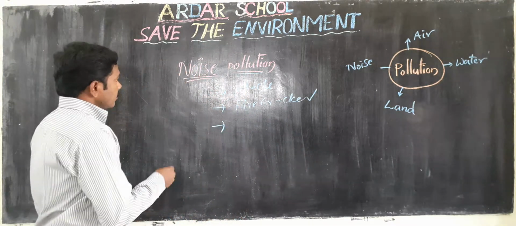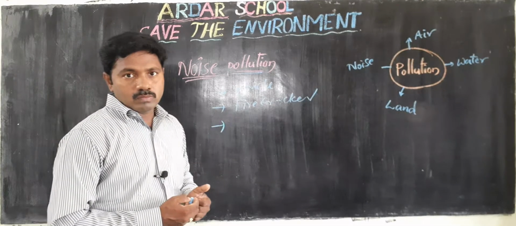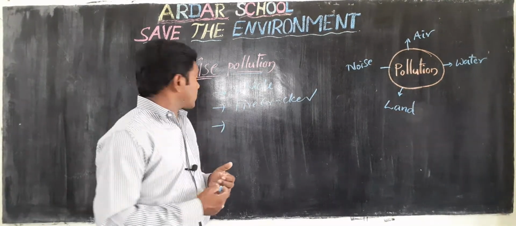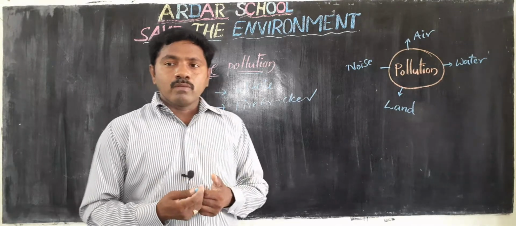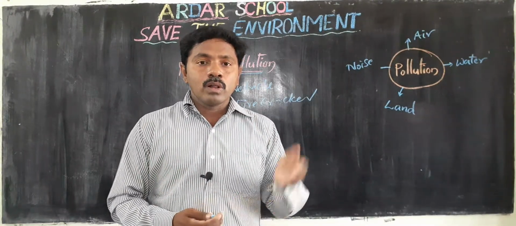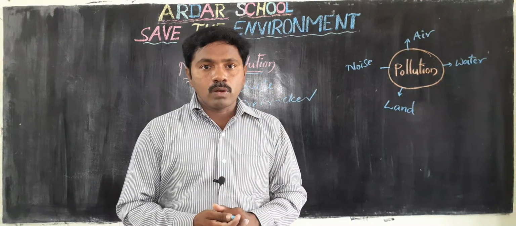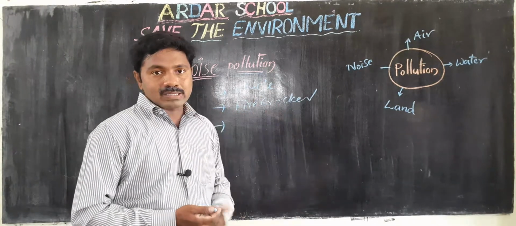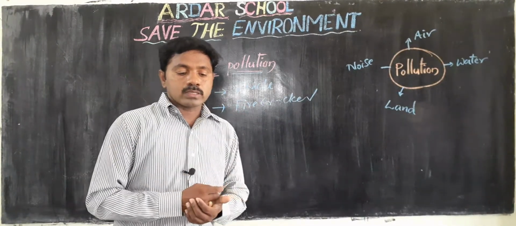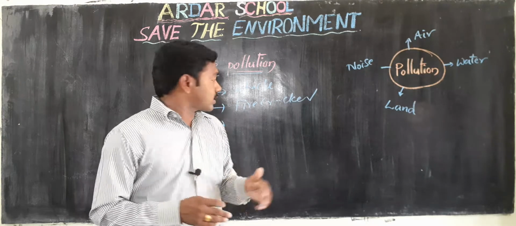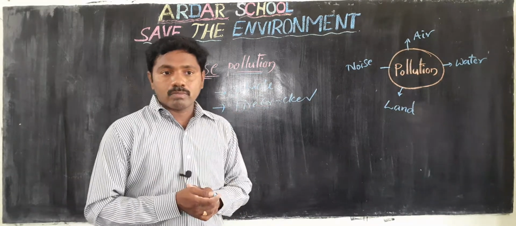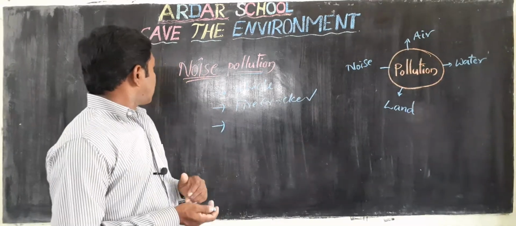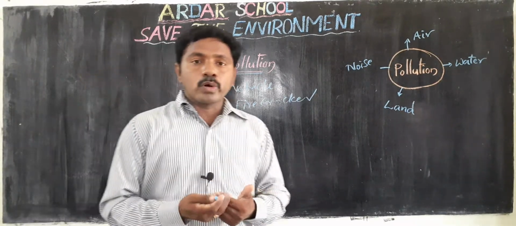Next one, how can we control noise pollution? When we are listening to music, keep a low volume. Next, avoid bursting firecrackers. Next, avoid unnecessary horns or honking. Okay, so these are the ways we control noise pollution.